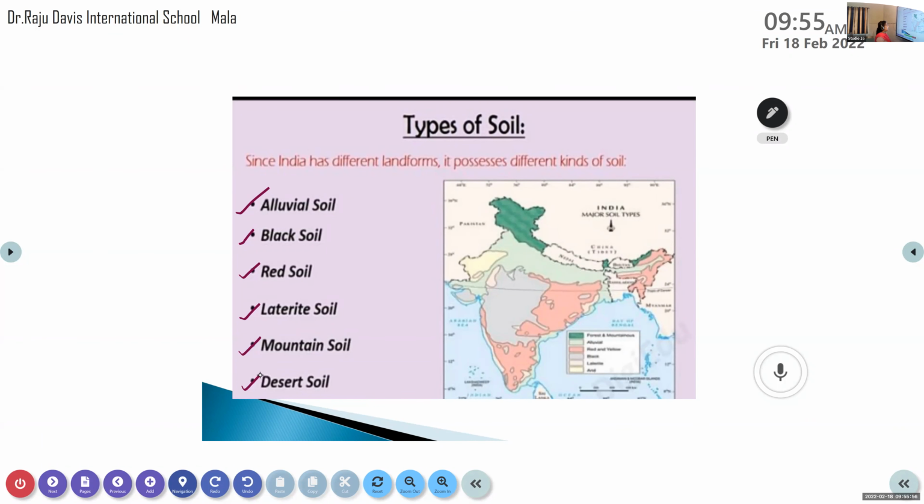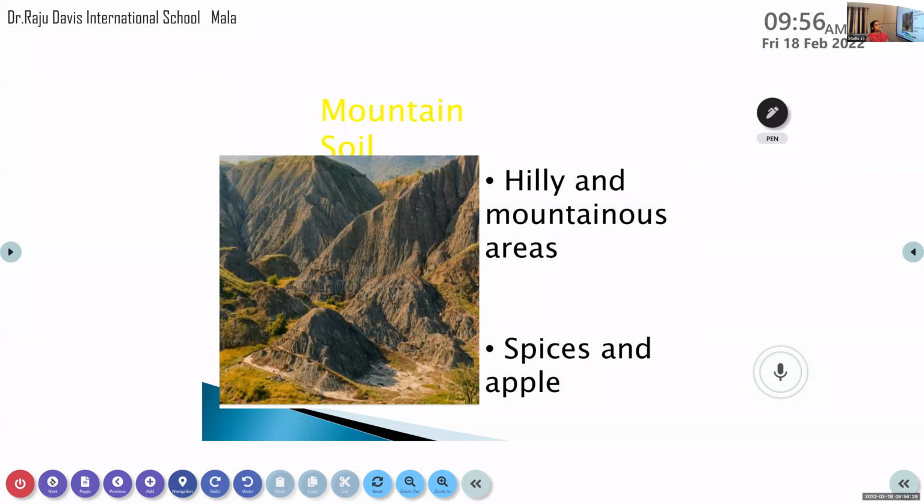Which are they? Alluvial soil, black soil, red soil, laterite soil, mountain soil, desert soil. Is that clear? How many types are there? There are 6 types of soil in India. And now we are going to study one by one. The first one we can study is mountain soil.